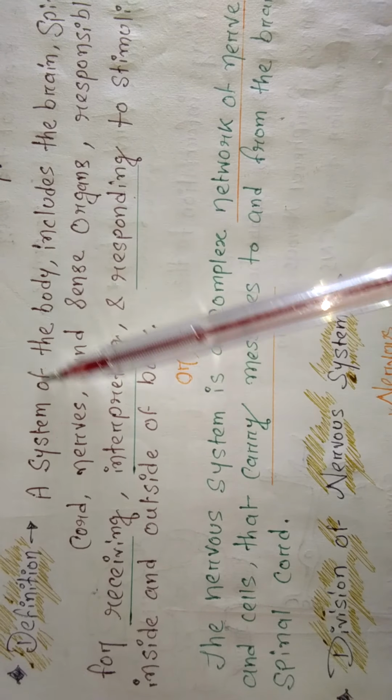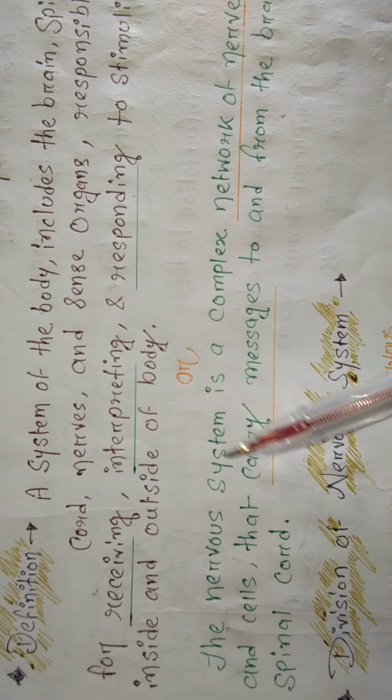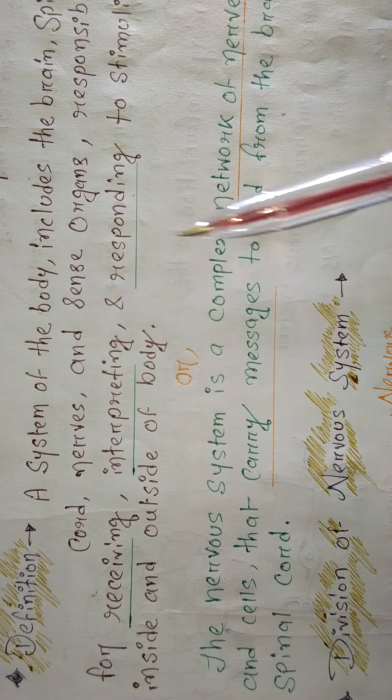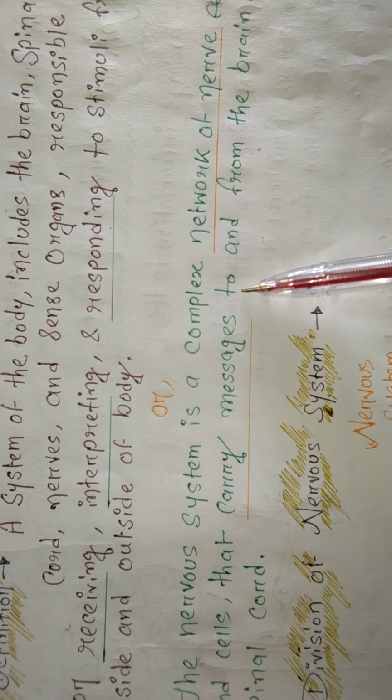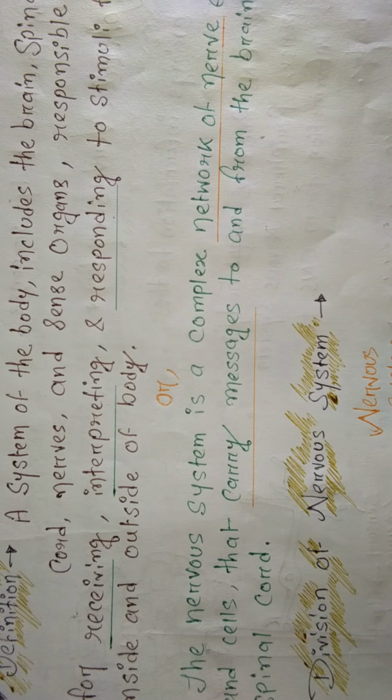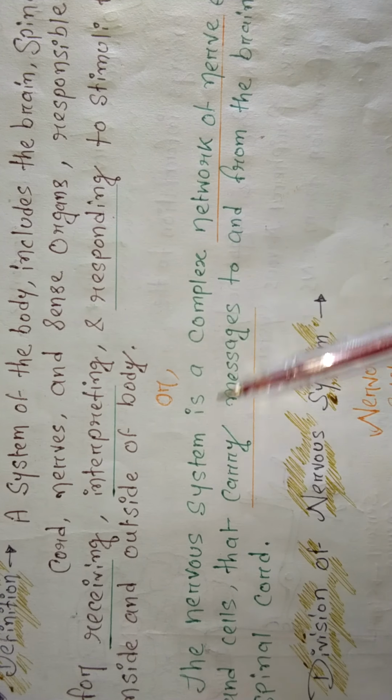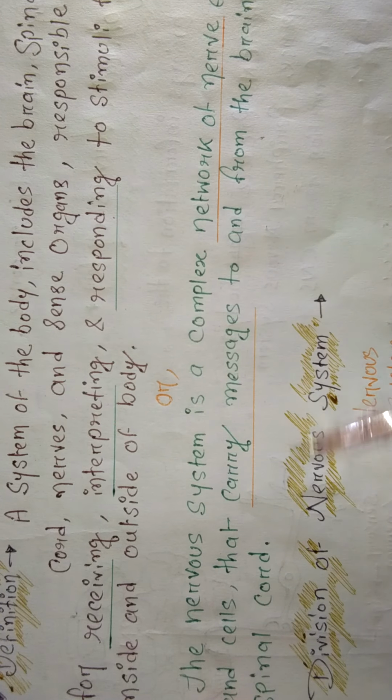If this definition is too hard for you, then you can write this simple one. The nervous system is a complex network of nerves. It is a network or collection of nerves and cells that carry messages to and from the brain and spinal cord.